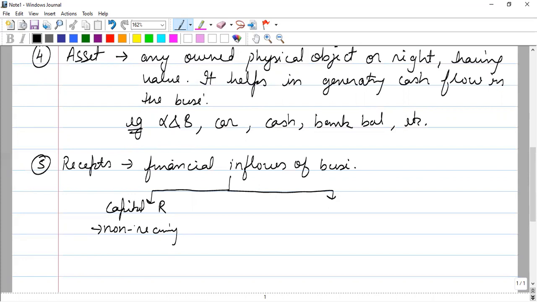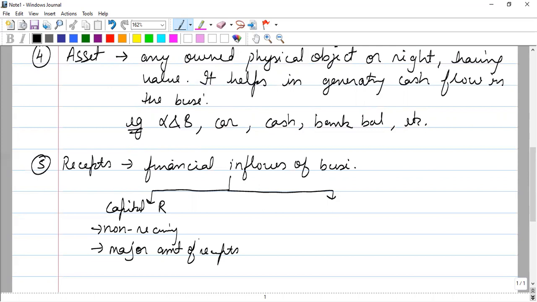Then we have taken some loan. Our business has taken some loan from an outside party, from any bank or financial institution. That also occurs very rarely, plus they are a major amount of receipt. These types of receipts are very heavy in amount.